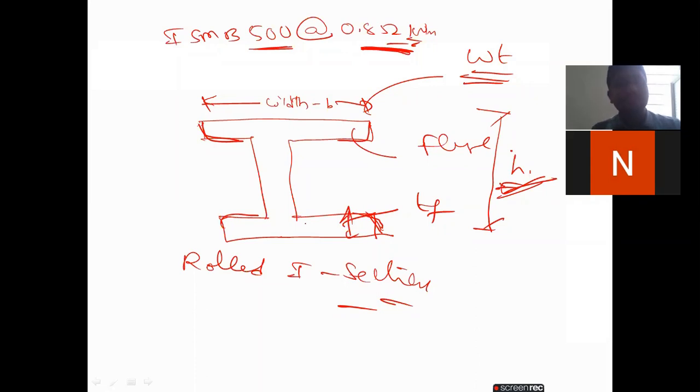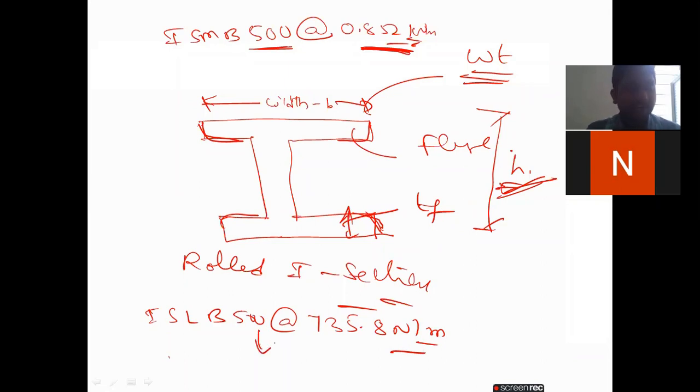Okay, my dear students, first of all understand the concept, then only you will get the various types. For suppose I will write one more thing. You will observe here, ISLB 500 at the rate 735.8 Newton per meter. What does this mean? 500 means depth, that is the H value. And 735 means unit weight or self weight in Newton per meter.